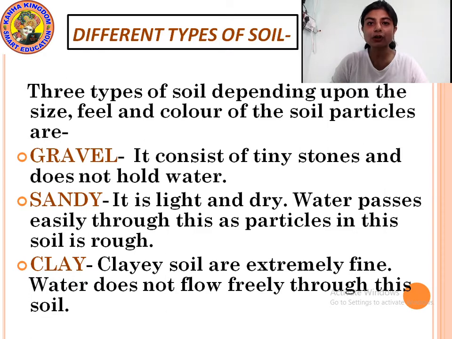We can feel it or not. So depending upon the size, feel and color, there are 3 types of soil, that is gravel, sandy, clay.